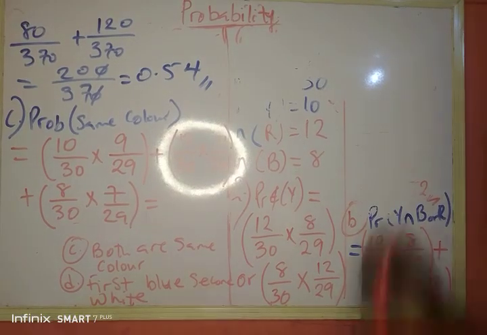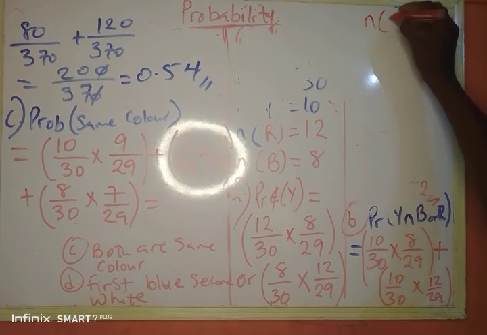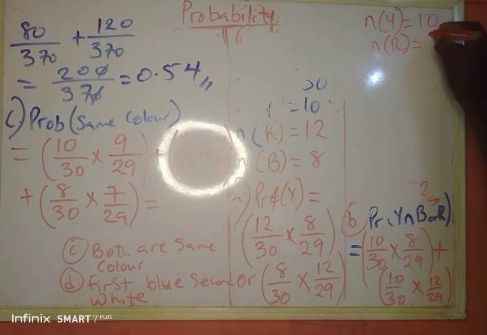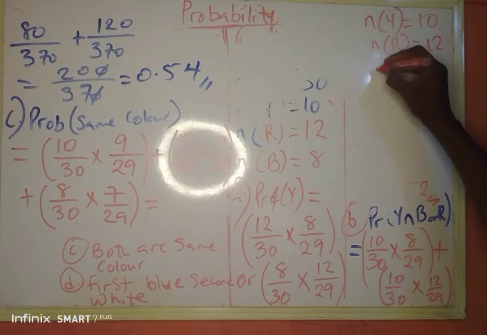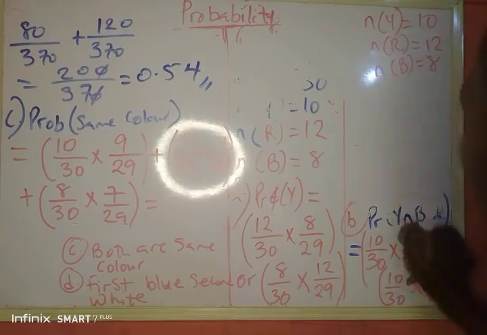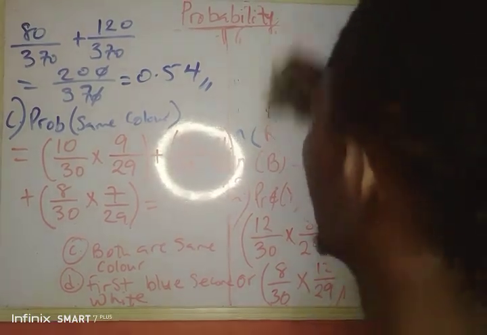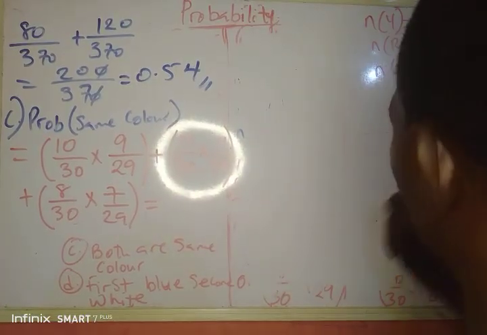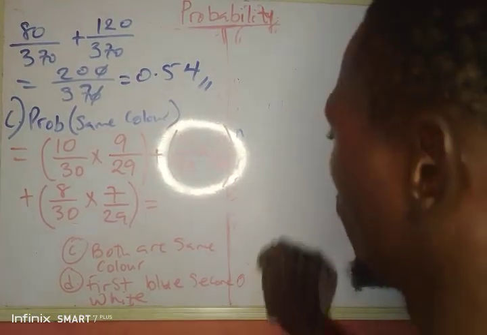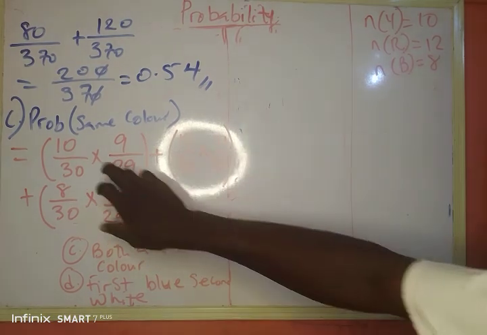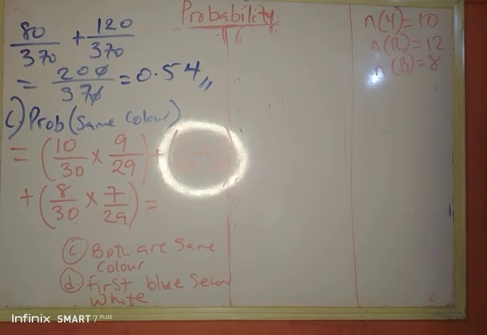Okay, let's forget. Number of yellow ball is 10. Number of red ball is 12. The number of blue ball is 8. So I can take all these away. That's the only thing I need from this part of the board. Okay. Then from here I can say, from what I have here, still solving C.